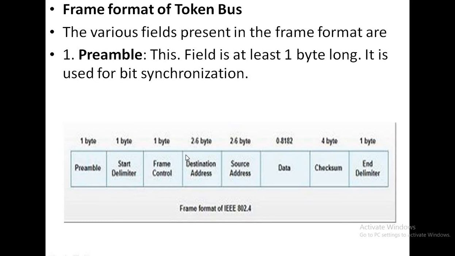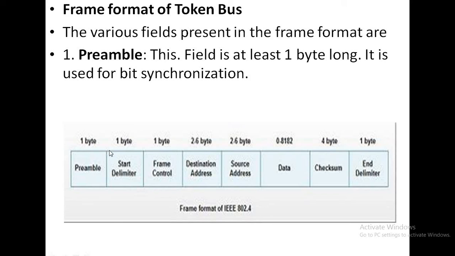So here the preamble is at least one octet long, a pattern to establish bit synchronization. That means the preamble is used for bit synchronization, and it is 1 byte long.